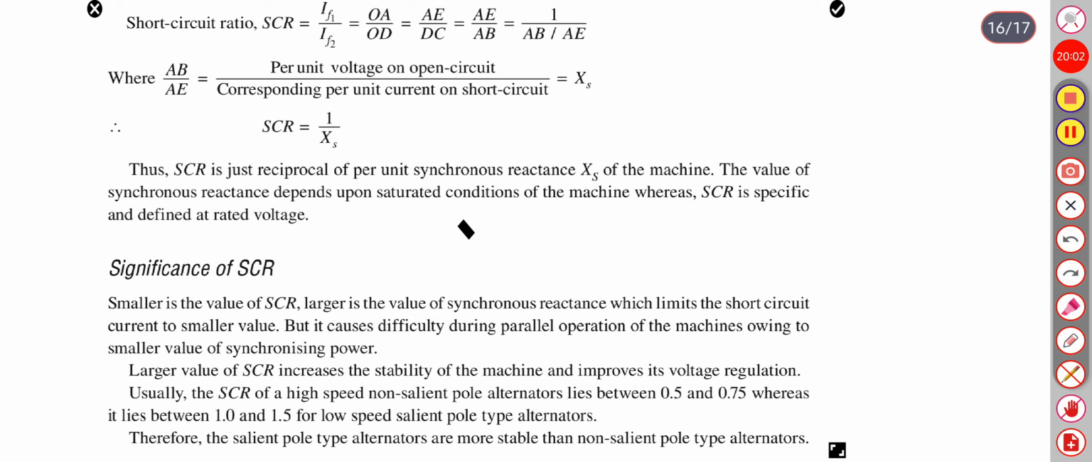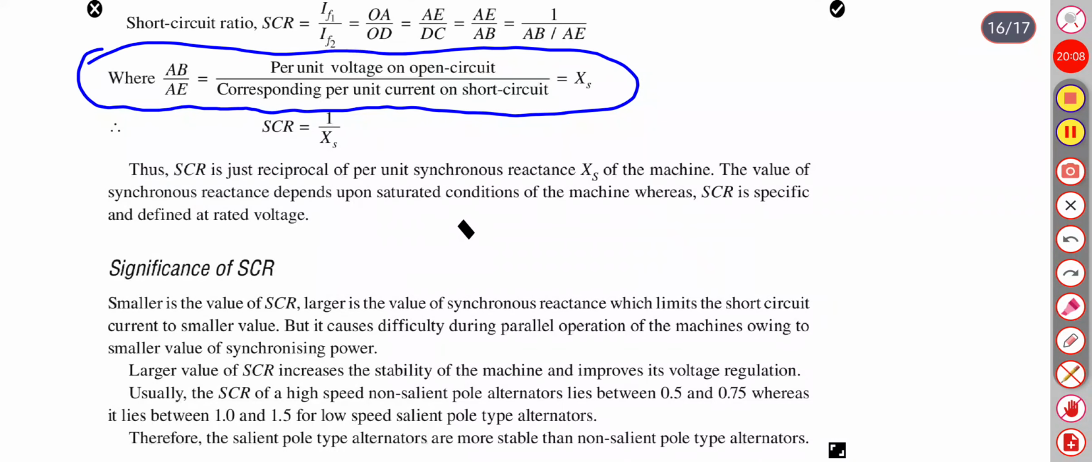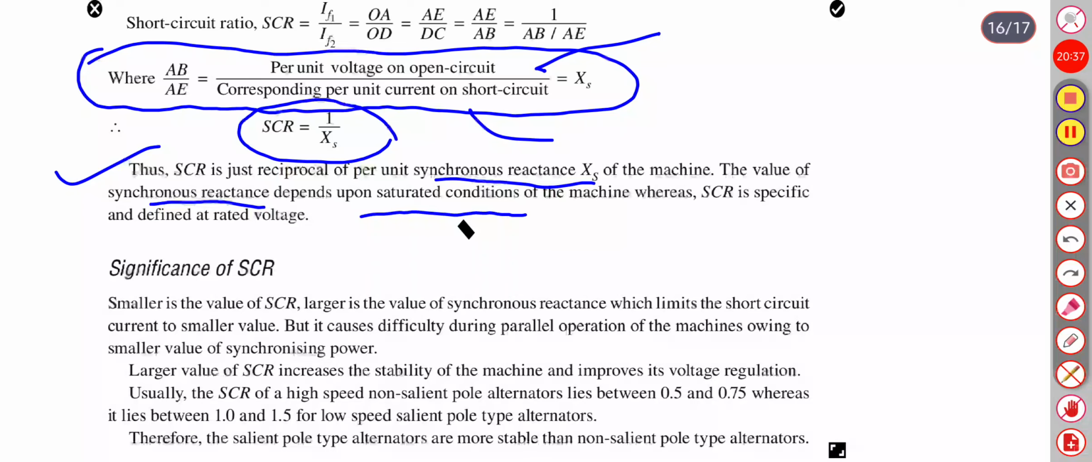So as we have seen, AB upon AE from the previous circuit, per unit voltage drop in open circuit divided by the corresponding per unit current on short circuit, equals Xs. Therefore, short circuit ratio is nothing but the inverse of synchronous reactance. Thus, SCR is just the reciprocal of per unit reactance Xs of the machine. The value of synchronous reactance depends upon the saturated condition of the machine, whereas the SCR is specific and defined at rated voltage.